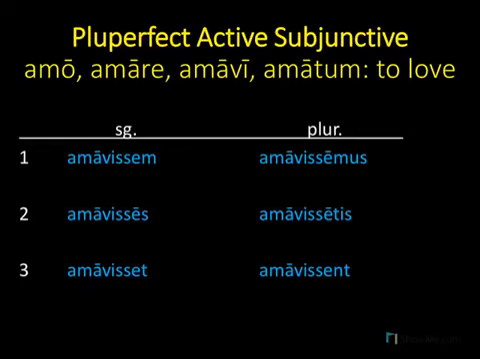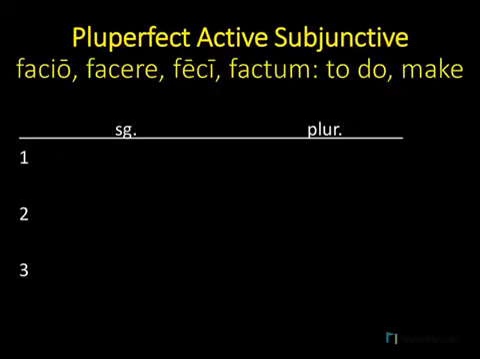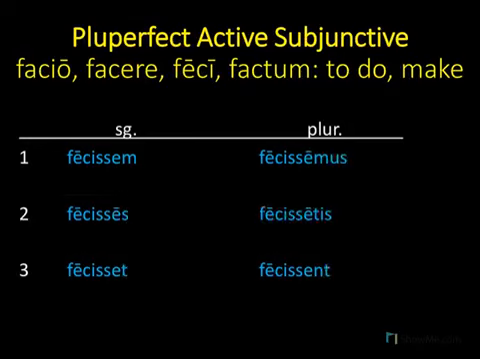The same process applies to all verbs, no matter what conjugation they are. And so let's take a look at one more example. Facio, facere, feci, factum, the verb to do or to make. And so our first person singular will follow those same patterns. Fecissem. We have our perfect stem, fec, we have the four letters I-S-S-E, and then we have a personal ending, M. The full chart will be fecissem, fecisses, fecisset, fecissemus, fecissetis, and fecissent.